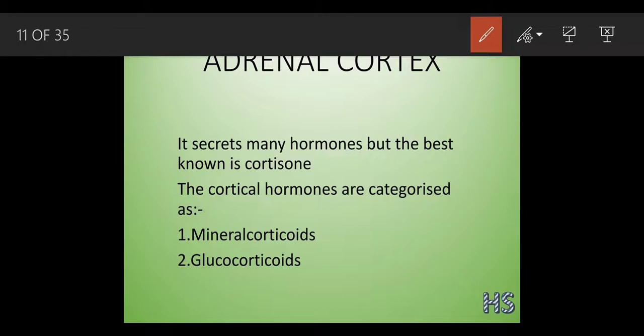Now we are going to discuss the glucocorticoids. Before starting with the glucocorticoids, let's understand the word gluco. The word gluco here means glucose only.